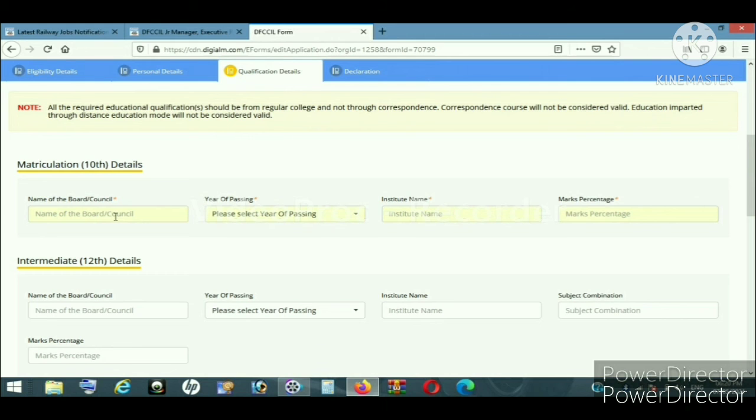Now coming to the education qualification, now you have to enter the details of the 10th standard, name of the board which you have studied and year of passing, and the school name and the percentage you obtained.